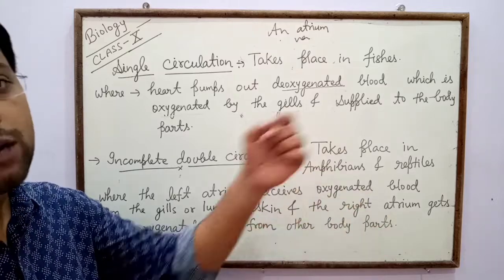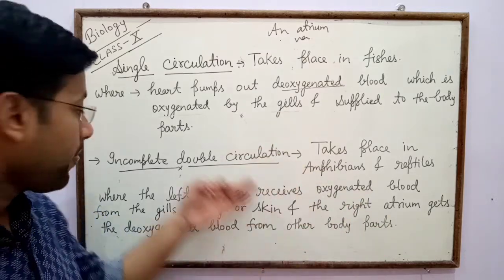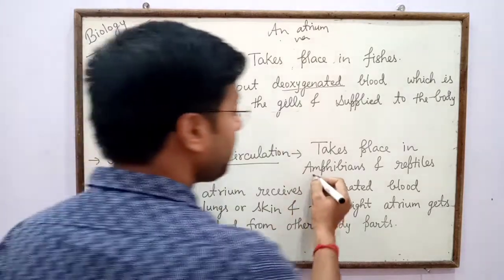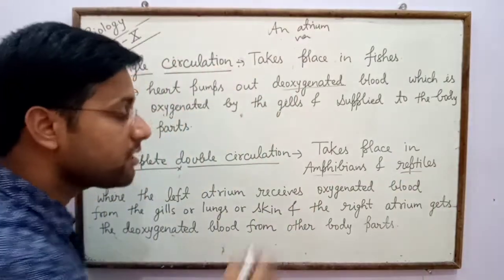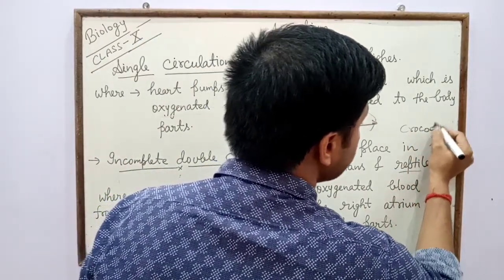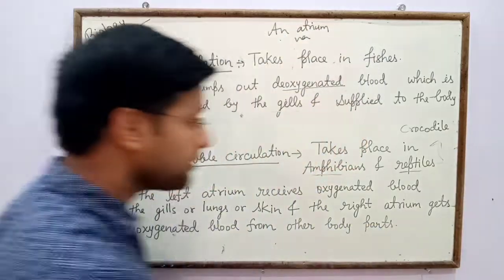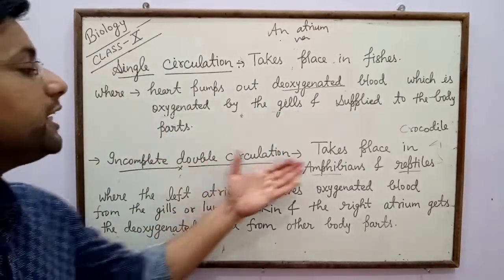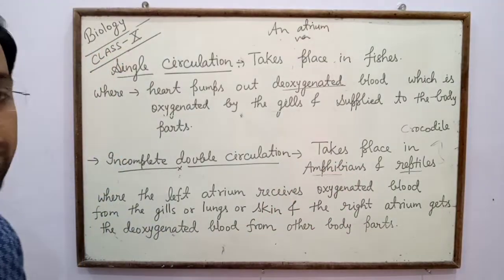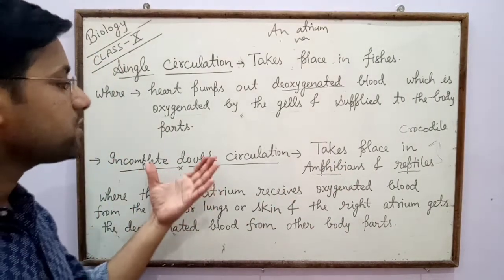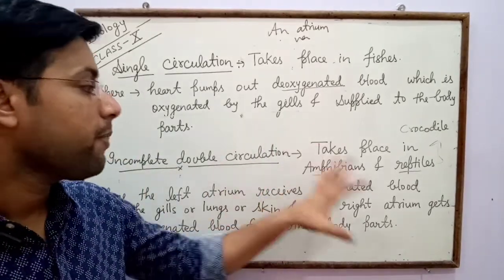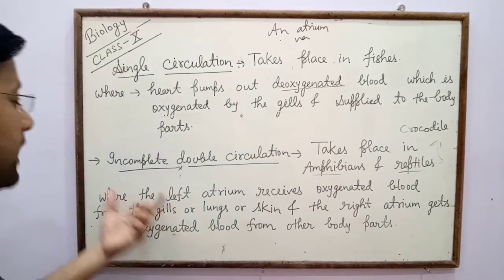So due to the absence of a ventricle, incomplete double circulation occurs in amphibians and reptiles, in reptiles except crocodile, because in case of crocodile a 4-chambered heart is present.